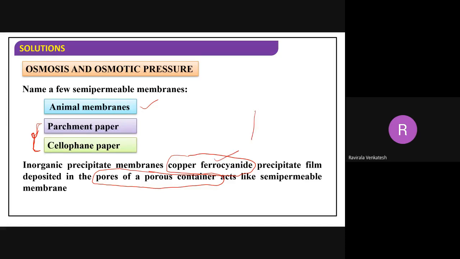For example, I have taken a normal paper, which has some porous nature. Porous means what? Having some holes like this. So this is a paper actually, having some holes. Now you dip this in copper ferrocyanide. If you dip this paper, these holes will be completely covered by this copper ferrocyanide, so that they become minute holes. Then they can be used as semi-permeable membranes. So this is a chemical we use to precipitate over the porous paper.